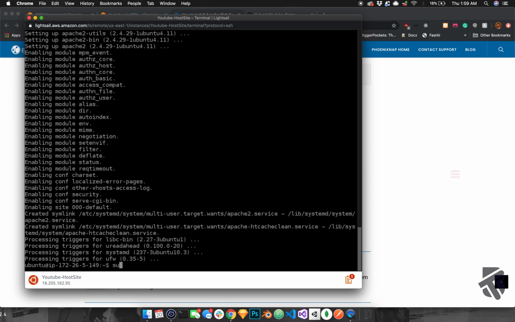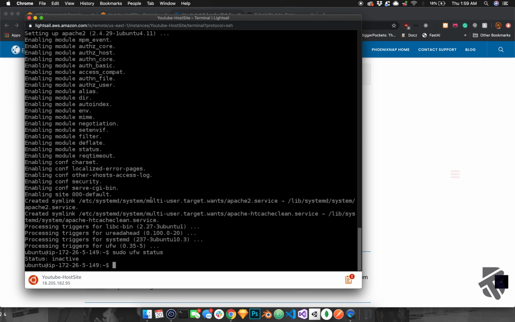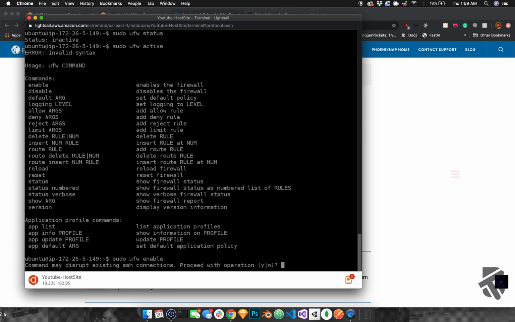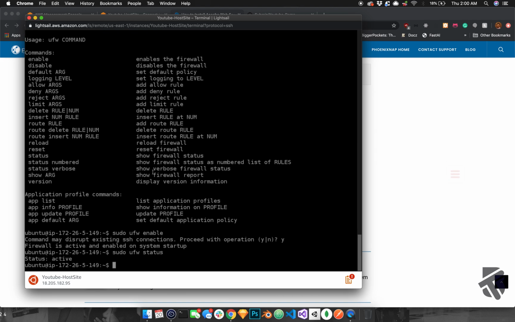Anyways, what you want to type in is sudo ufw status. It says inactive, so you want to say sudo ufw enable. Does that work? Okay, enable. So that actually opens up your firewall. Now if you type in sudo ufw status, you can see that. And then we can add some ports.